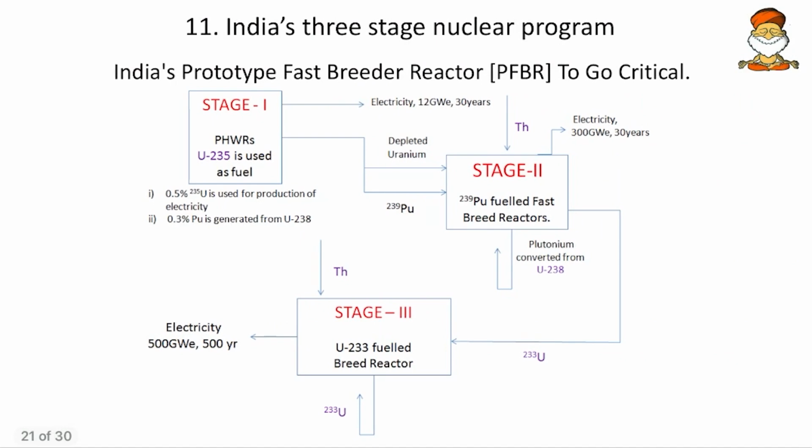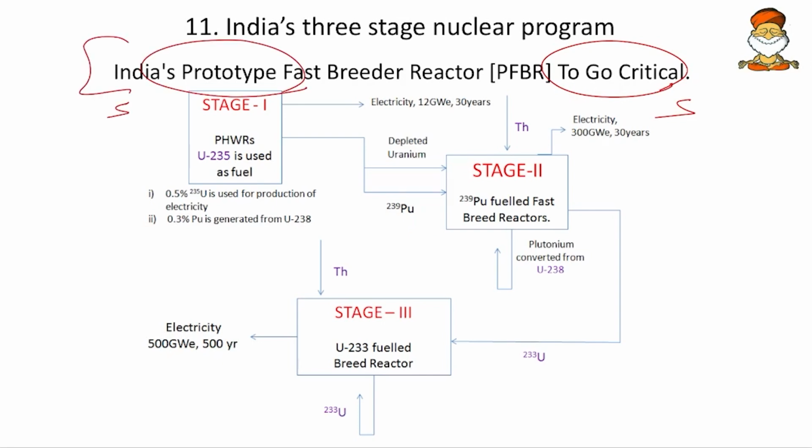Okay, then coming to next, India's 3-stage nuclear program. Why was it in the news? Because India's prototype fast breeder reactor went critical recently. Okay, so in that perspective, we will make sure that this is studied. Now make sure which was that prototype and where it was present. You can comment that in the comment box. So which was the fast breeder reactor?